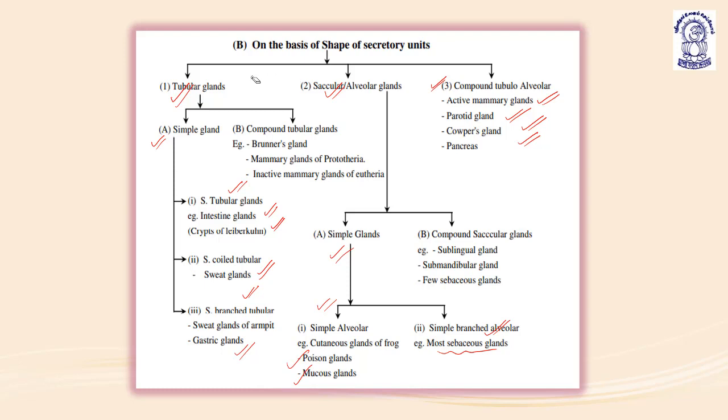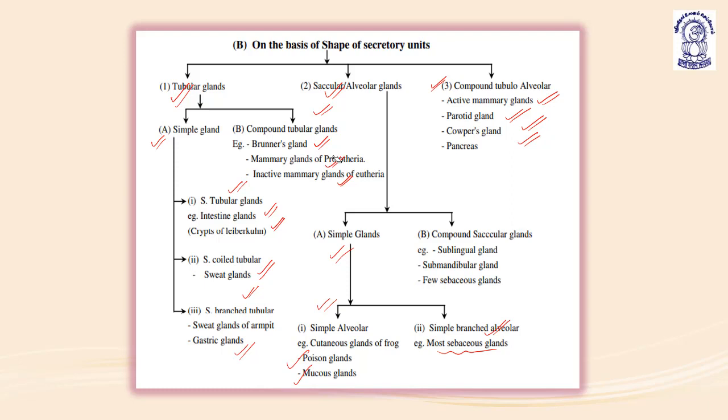In case of tubular glands, there is one more example: compound tubular glands, sorry, not alveolar. Compound tubular glands like Brunner's gland, mammary glands of Prototherians, and inactive mammary glands of Eutherians. So compound tubular glands are also present in the inactive mammary glands in case of Eutherians, mammary glands of Prototherians, and the Brunner's gland.